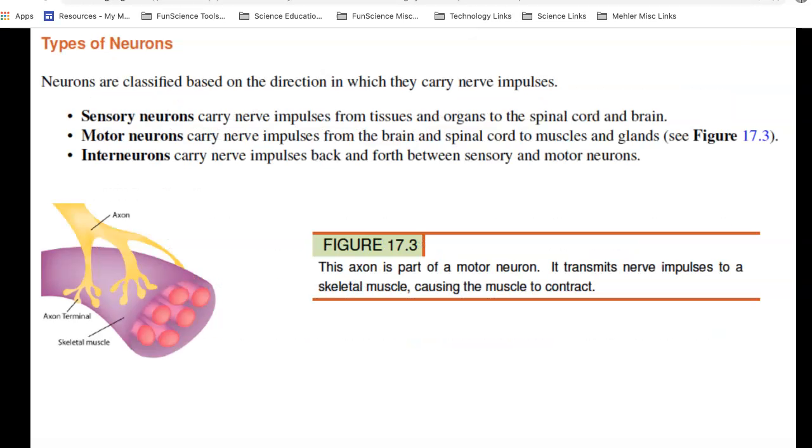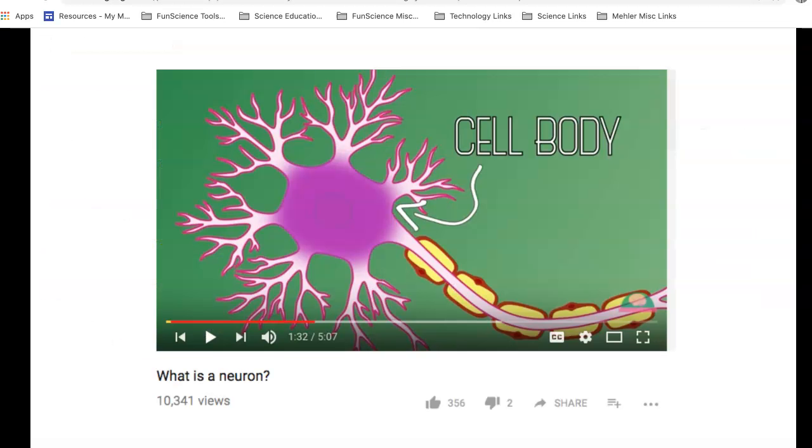There are types of nerve cells. There are sensory neurons. They carry the impulses from the tissue and organs into the spinal cord and up to the brain. There are motor neurons that go the other way. They carry impulses from the brain and the spinal cord down to the muscles and the glands. And the interneurons are the ones that are in between those.